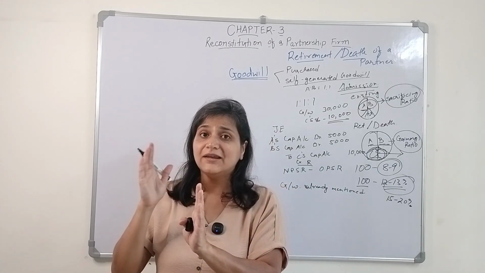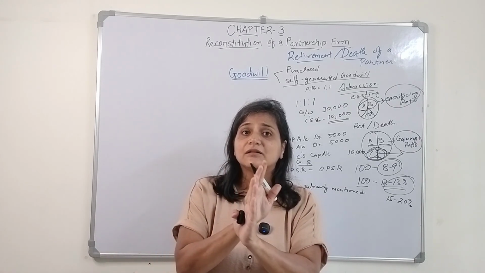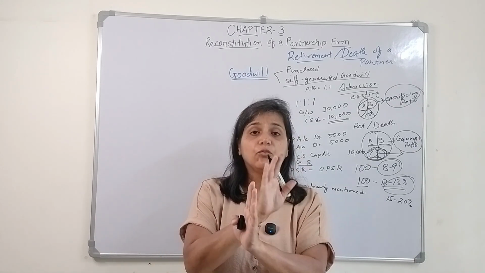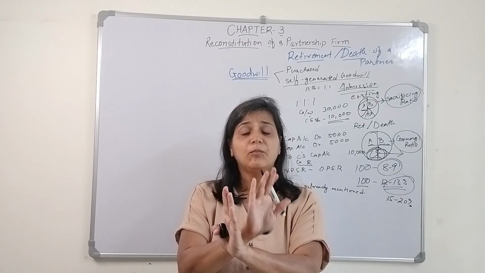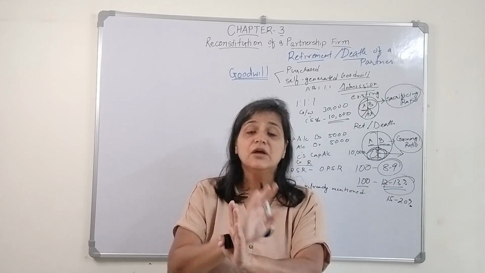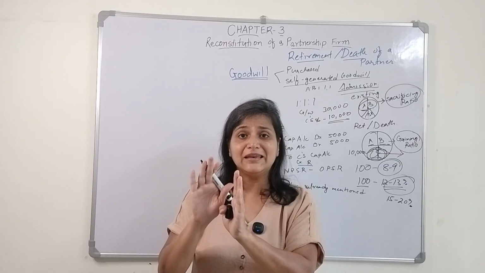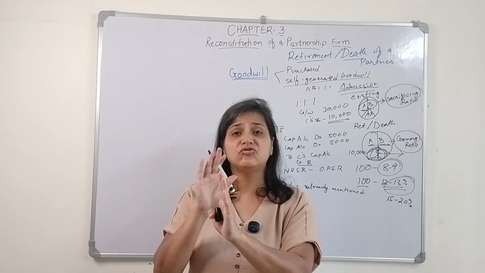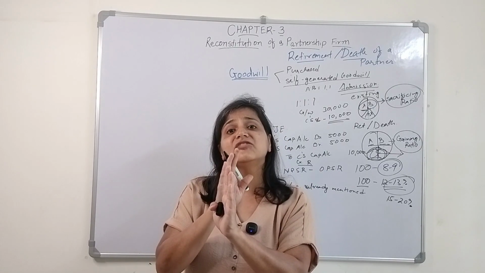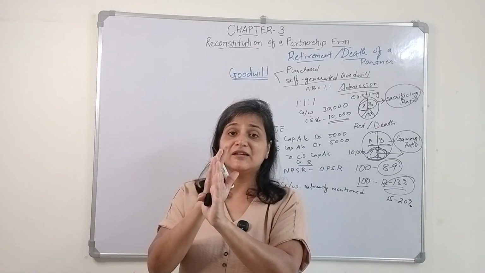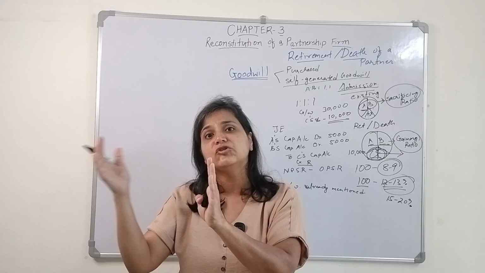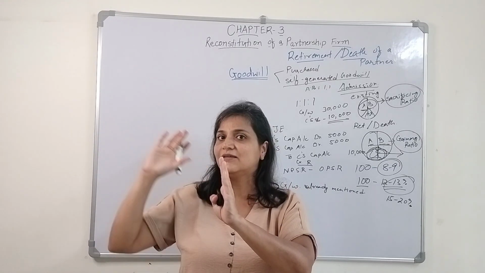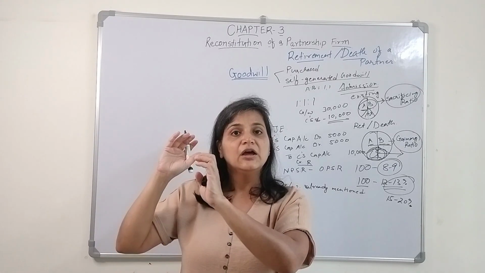Before the firm is reconstituted, whatever was there in the books will be shared among the old partners in their old profit sharing ratio. The sacrificing ratio, the gaining ratio, the new profit sharing ratio comes when anything changes. When there is a reconstitution of the firm, so anything changes, then the new profit sharing ratio and the sacrificing and gaining ratio is going to come.